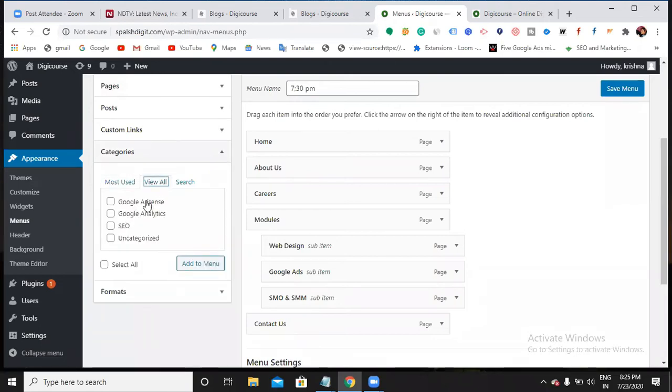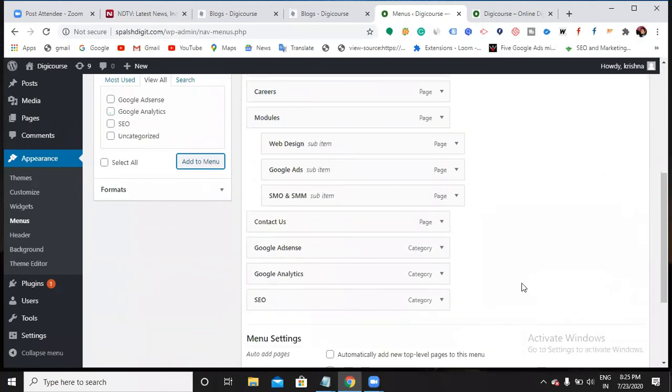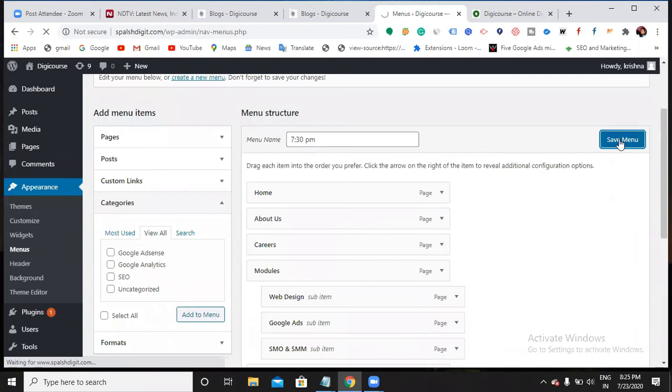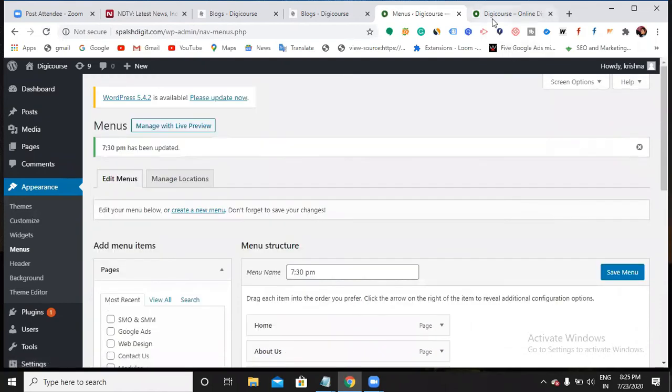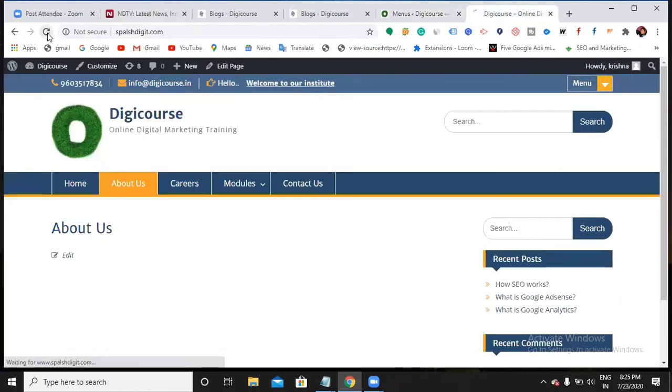So SEO, Google Analytics, AdSense. Whatever you want to show, you can just show. Add to menu. So now it got added here. Save menu. Go back, refresh it. So are those appearing? Yes: Google AdSense, Google Analytics, and SEO. The 3 categories are appearing. Now, can you tell me where are my blogs now?